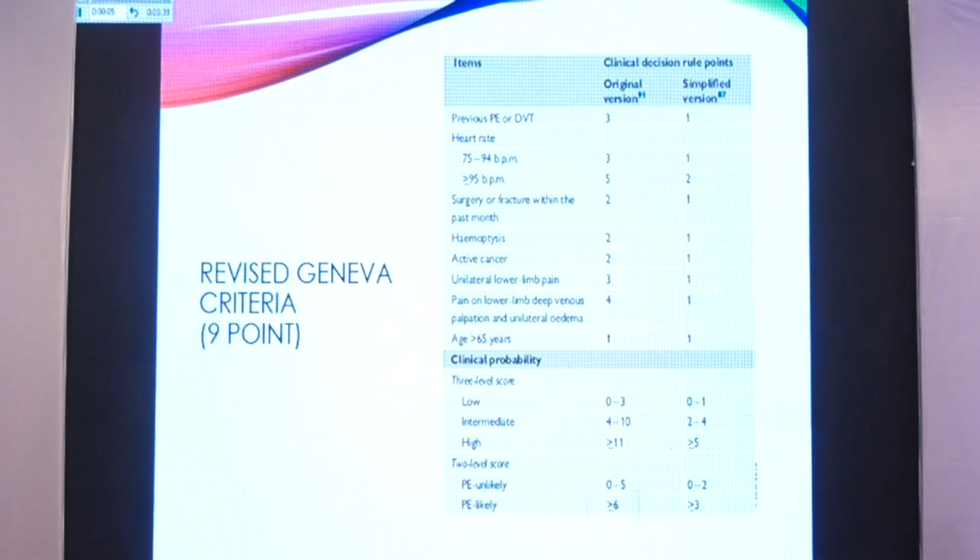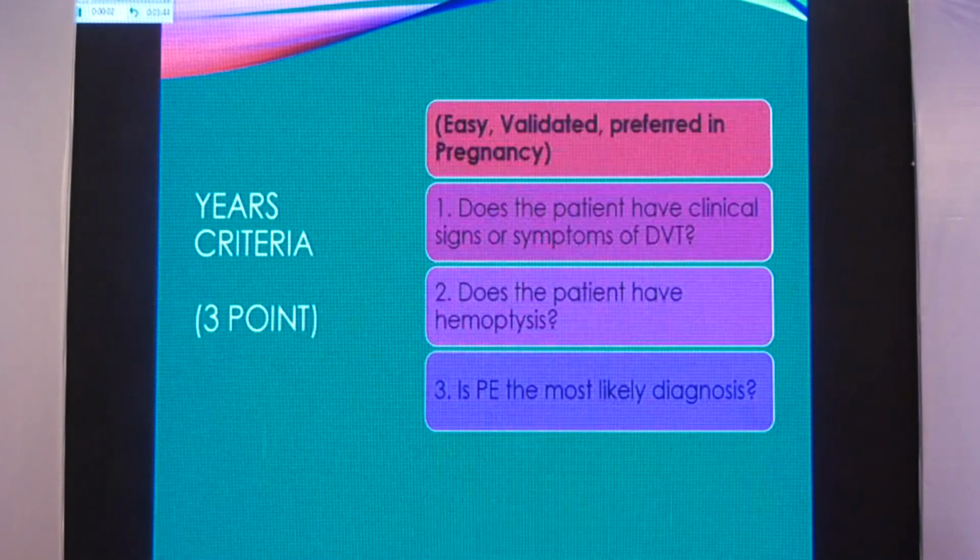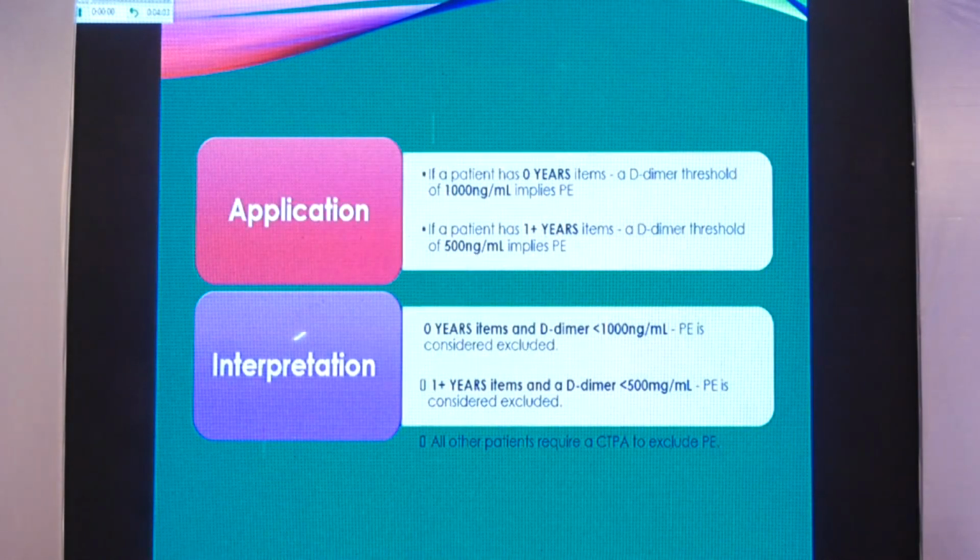These are 9 points, again simple bedside questions. And in pregnancy, the YEARS criteria have been validated and are in vogue, and these are just simple 3 points. These have only been validated in pregnancy and not in other settings. So if you get a call from gynecology, do think of these simple 3 criteria. However, these have to be coupled with a D-dimer test. After doing the YEARS criteria, you do a D-dimer test, and if the patient has 0 criteria, the cutoff is 1,000, and if he has 1 or more criteria, then the cutoff is 500, not 1,000.